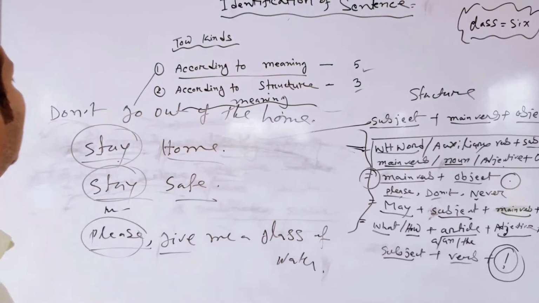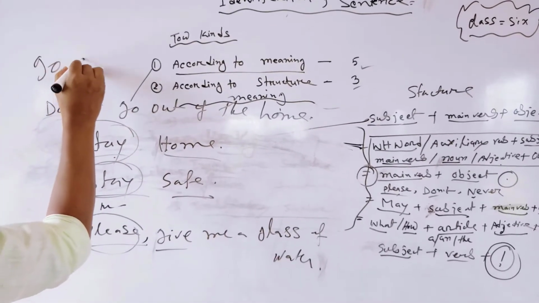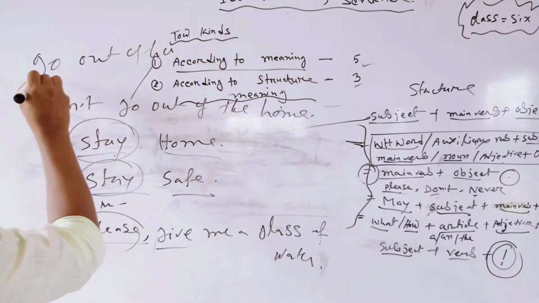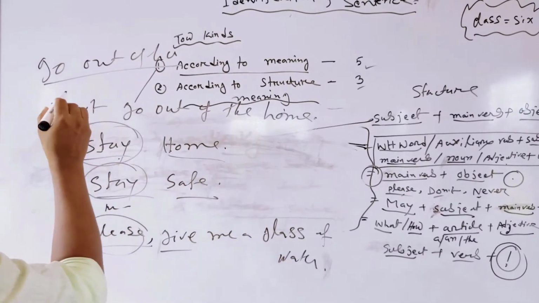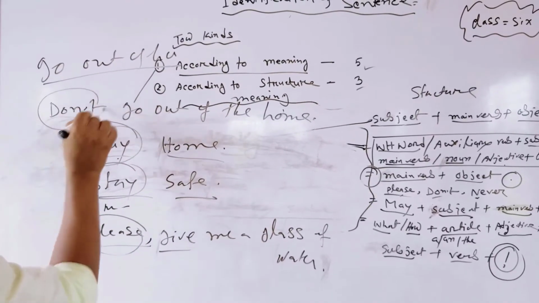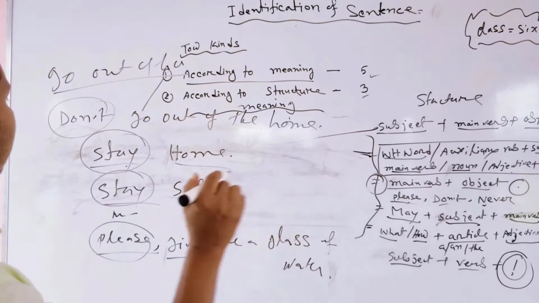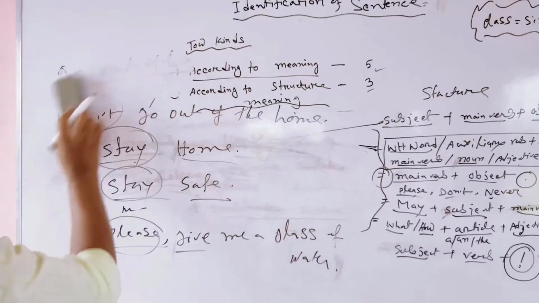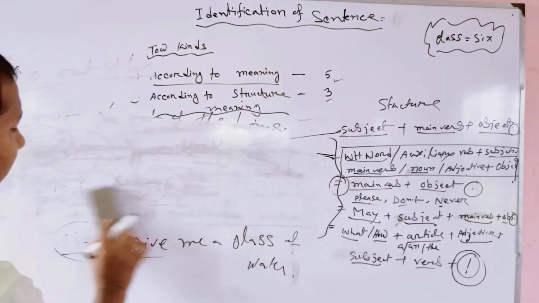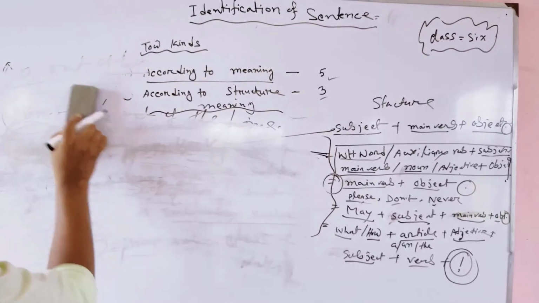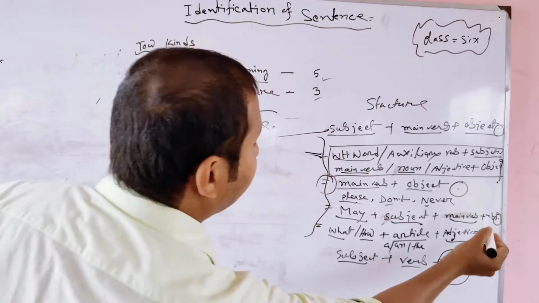Don't go out of home. Go out of home. This is the affirmative imperative sentence. Imperative sentence is finished, and at the last of an imperative sentence we see a full stop.